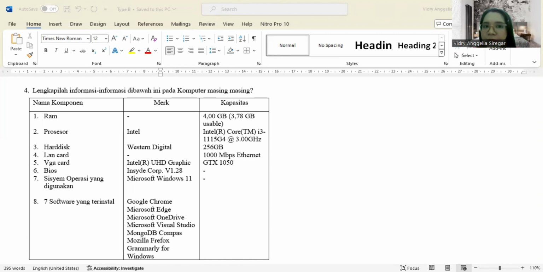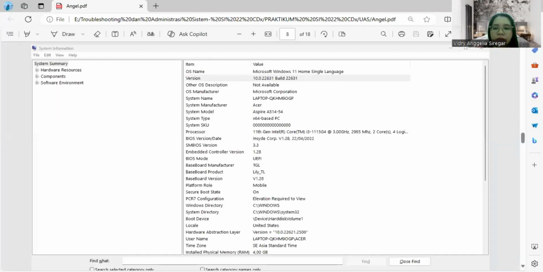Next, I will show the software installed on my computer. This is the information.